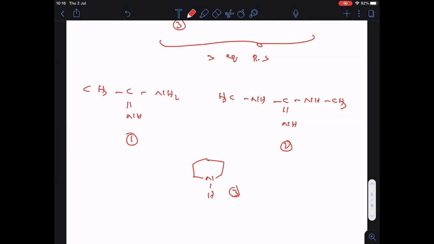I hope you are doing this question. Three compounds were given and they asked the decreasing order of the basic strength.